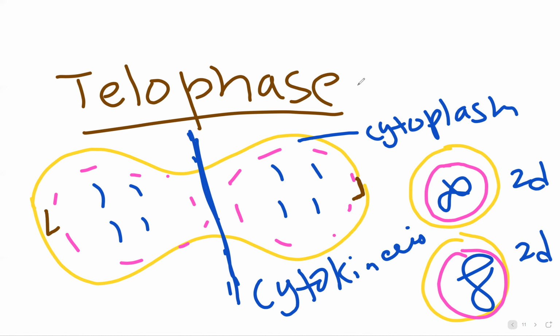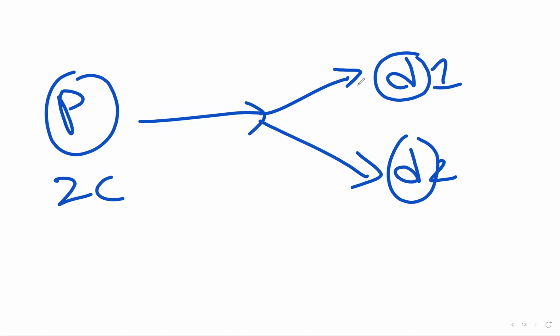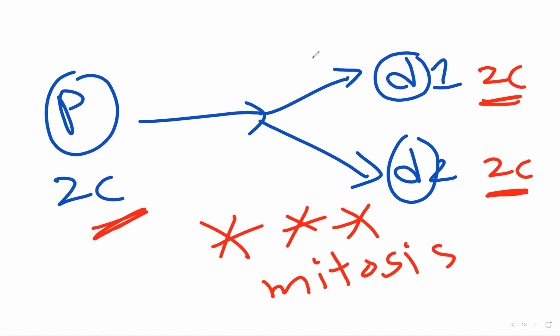So in mitosis, we have a parent cell with two chromosomes, and it divides to form two daughter cells, daughter cell 1 and daughter cell 2. Each daughter cell will have two chromosomes, just like the parent. So the number of chromosomes does not change. This is an important note: in mitosis, the daughter cells have the same number of chromosomes as the parent cell.